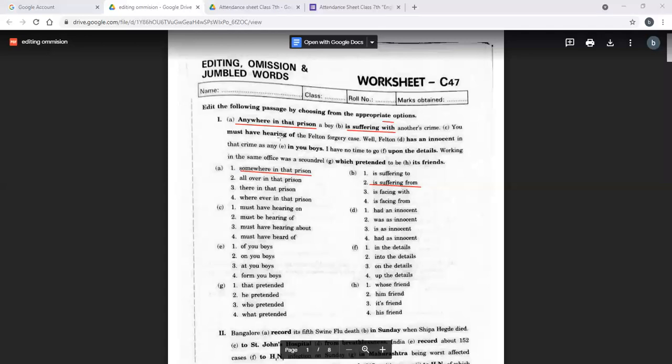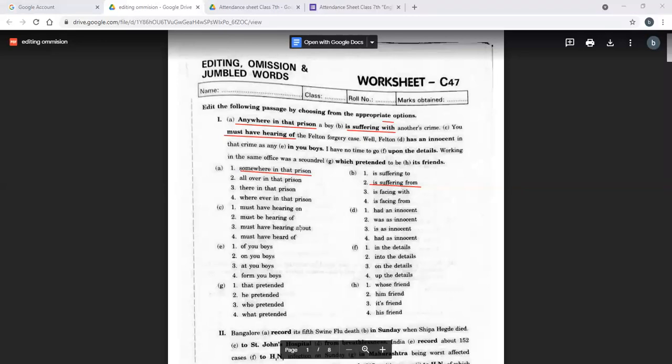You must have hearing of. ठीक है? You must have hearing of Felton's forgery case. Now we are saying that there is a grammatical problem. तो कह रहा है कि तुमने सुना ही होगा. So when we are saying तुमने सुना ही होगा, we will not use ing form because ing form is continuous form and continuous is something that is going on a time period. ठीक है? तो ये भी यहाँ पे लगेगा नहीं. तो हम यहाँ पे आएंगे must have hearing on. Doesn't make sense क्योंकि preposition की बात ही नहीं. यहाँ पे tense का प्रॉब्लम है.